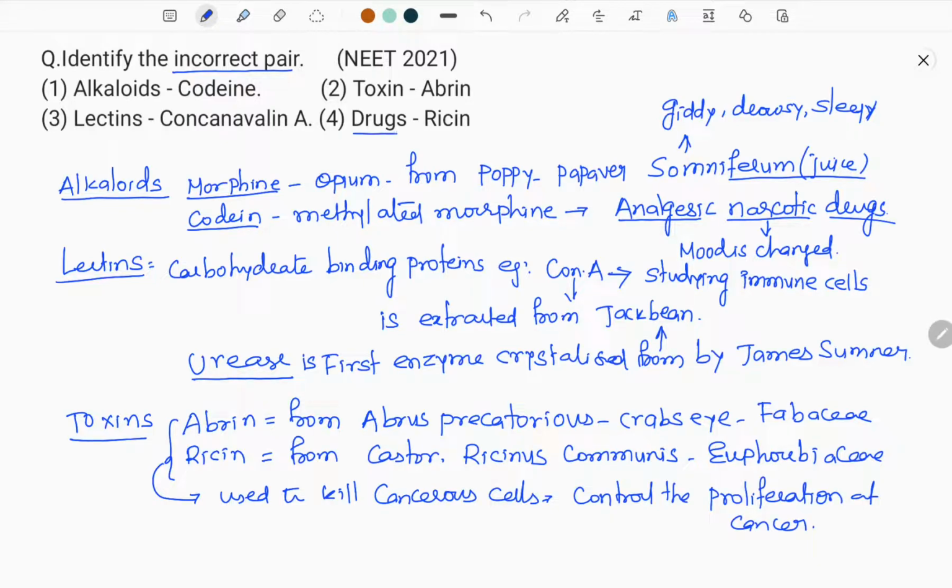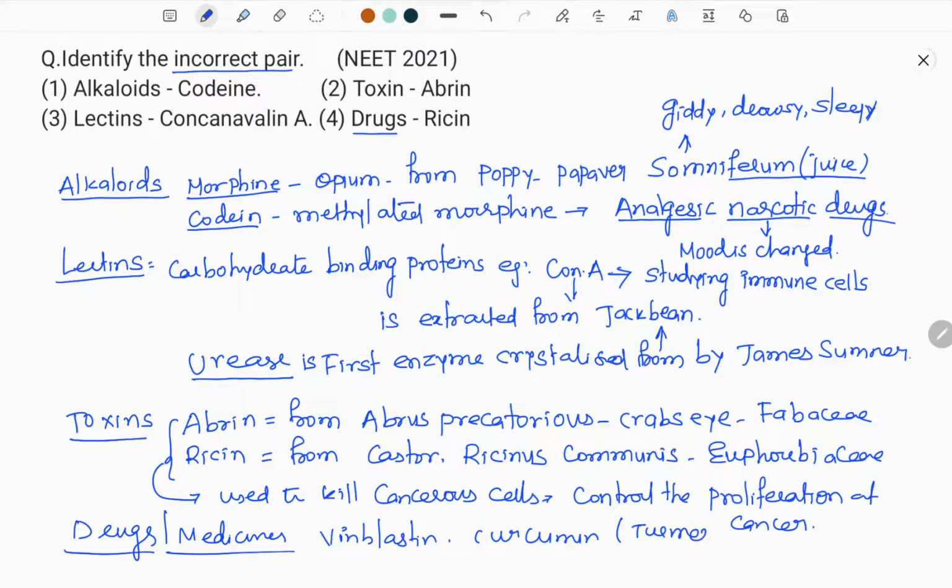And drugs. For drugs we have two examples. Drugs means here, in our textbook's contextual meaning, that they are medicines. We have two examples for this. One is Vinblastine. Another is curcumin. So curcumin is also against cancer. It is obtained from turmeric.